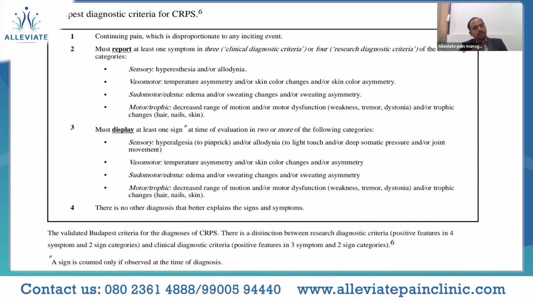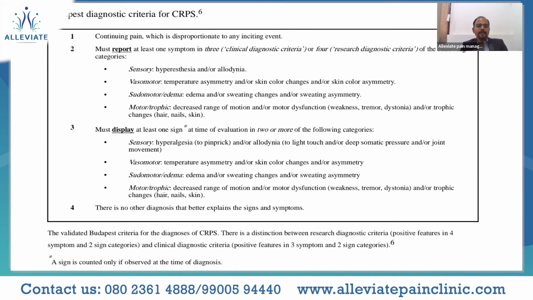They have brought in another category called CRPS-NOS, not otherwise specified, wherein they do have the pain which is disproportionate to the inciting event, but they cannot elicit these signs and symptoms, and we have ruled out the other possible causes.